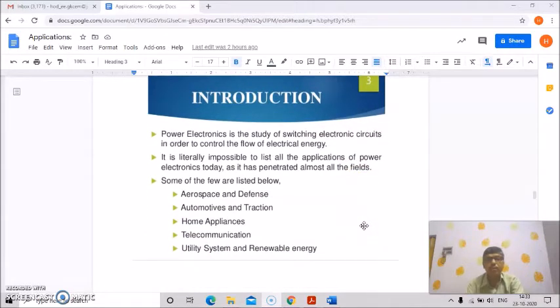Basically power electronics, we have already talked about this. It is the study of switching electronic circuits in order to control the flow of electrical energy. This is very important.